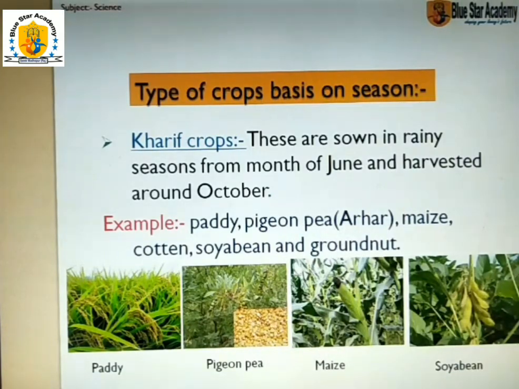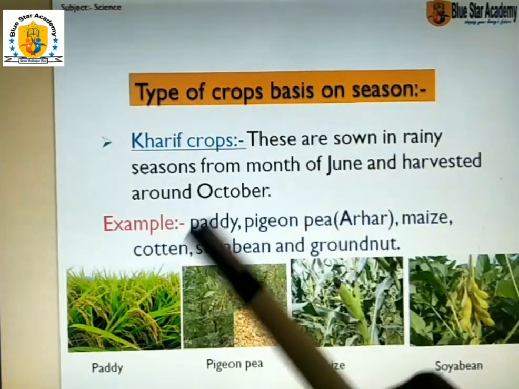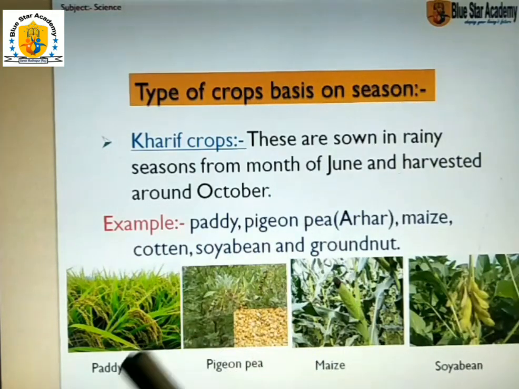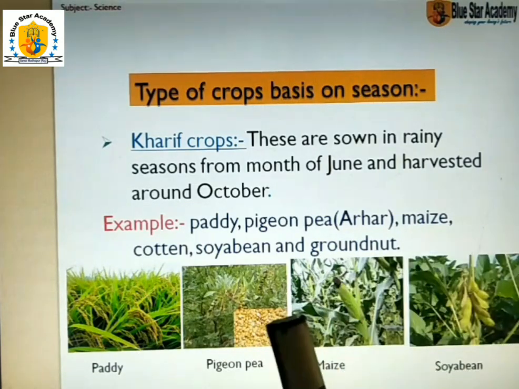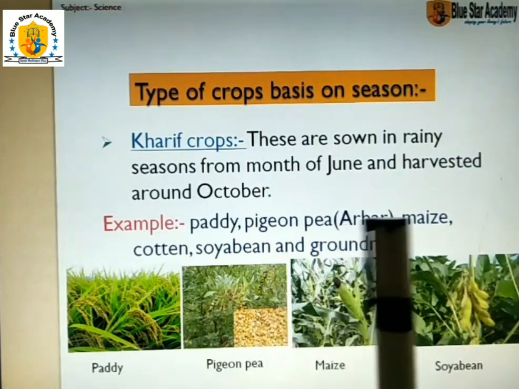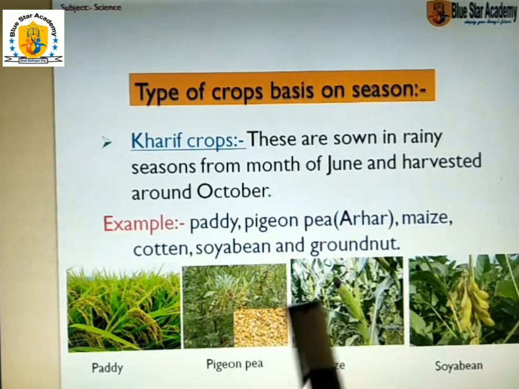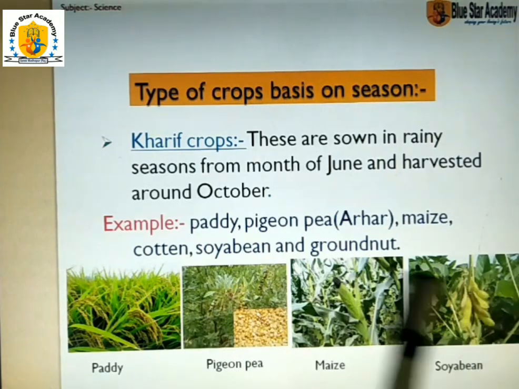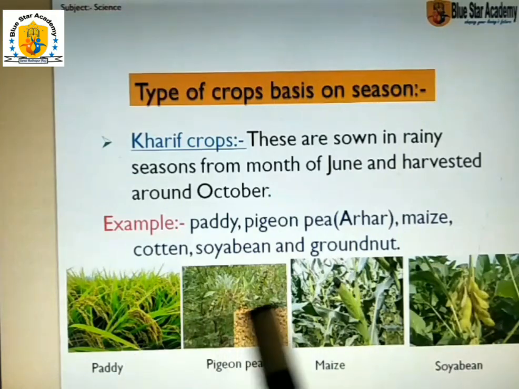Examples are paddy, which means the rice crop, pigeon pea, which means arhar, maize, soya bean, and groundnut. These crops we sow in June when the rainy season comes, and we harvest in October. I have also given all these pictures for your better understanding.